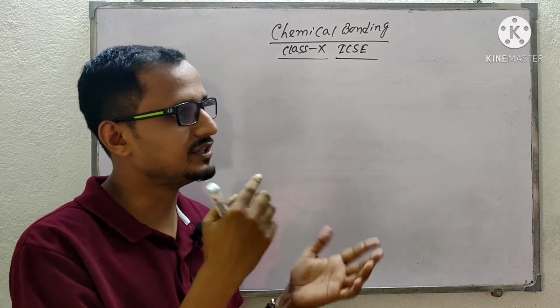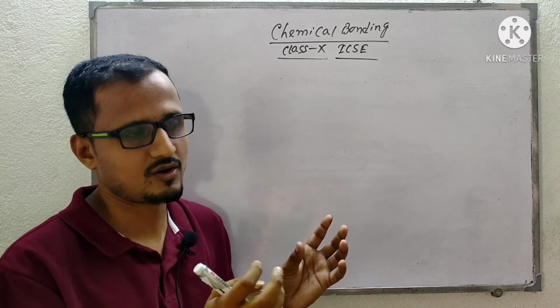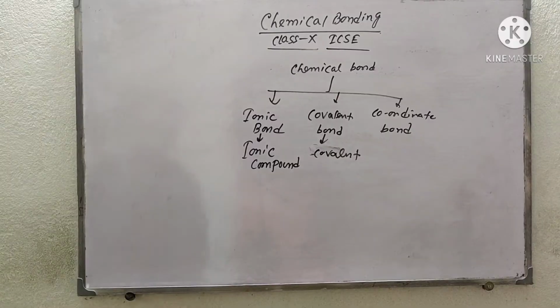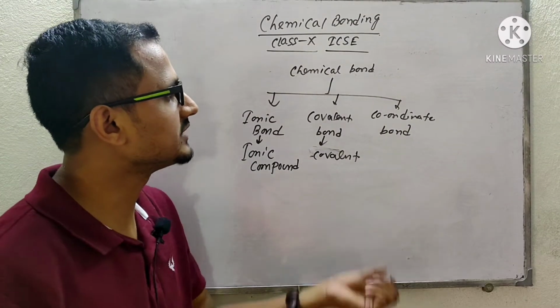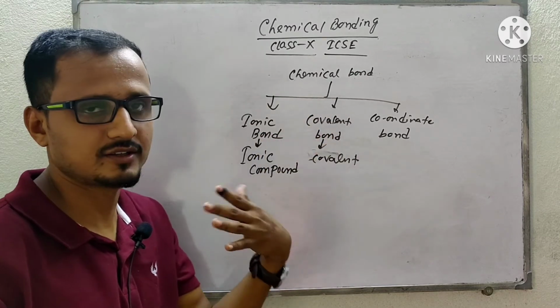Now different kinds of chemical bonds can form in different kinds of atoms or molecules. According to the type of bond formed, the compounds are different.